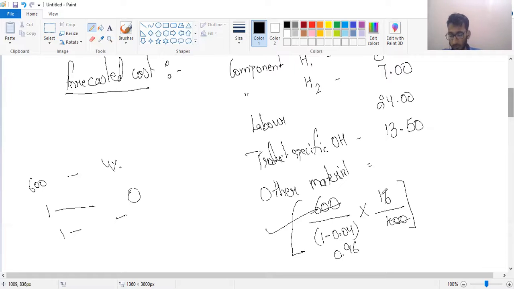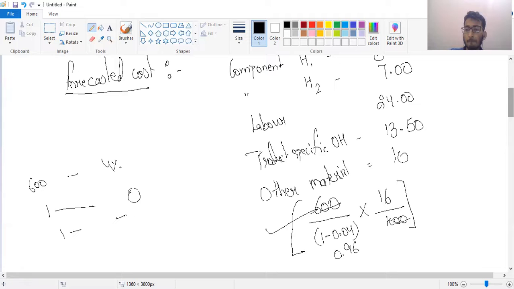Now calculate 16. 1 second. 16 multiplied by 6 divided by 0.96 divided by 10. So this is basically 10 rupees. So the cost of other material is 10.